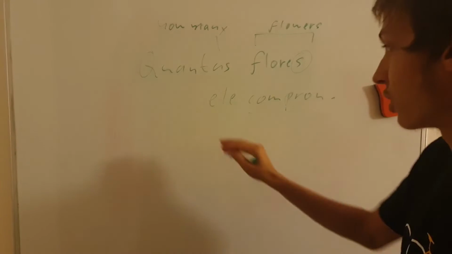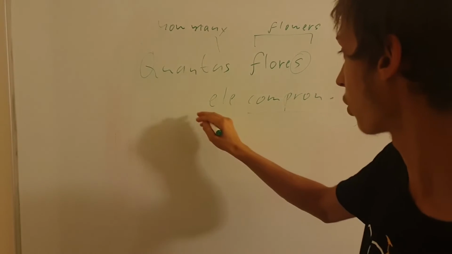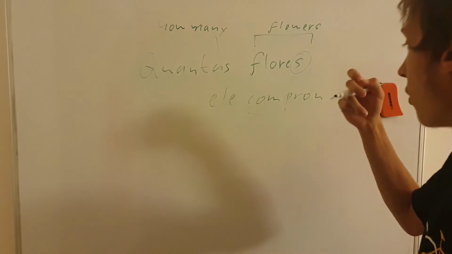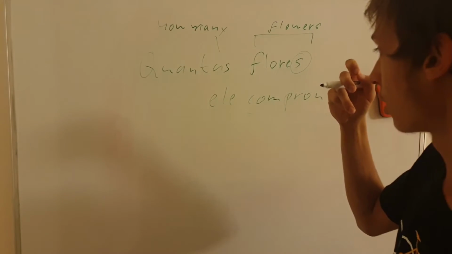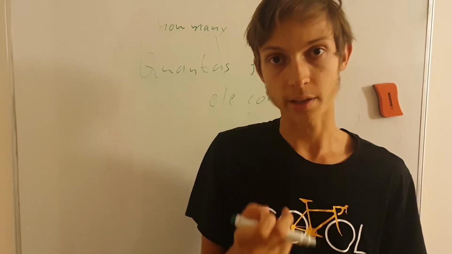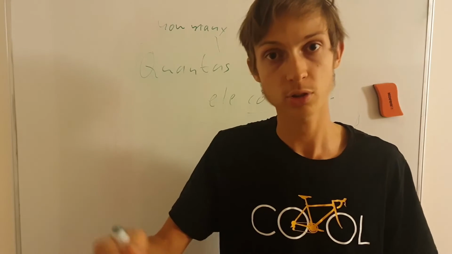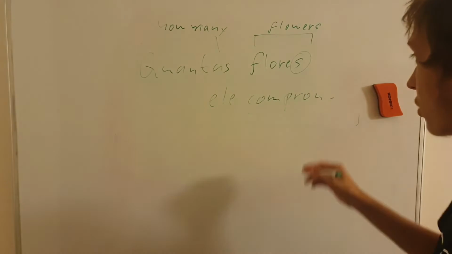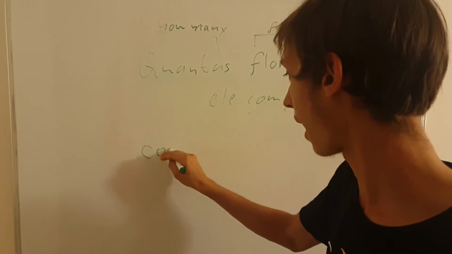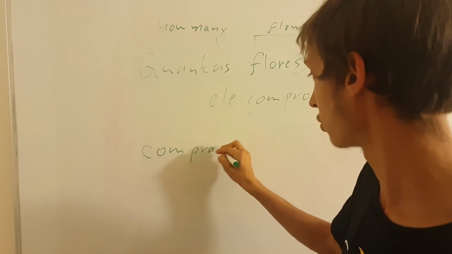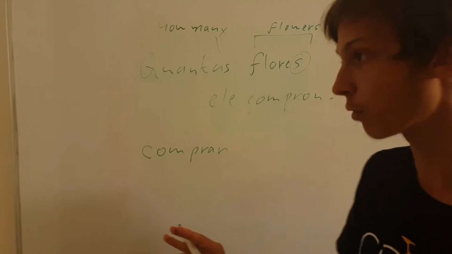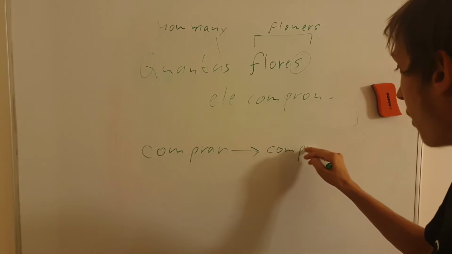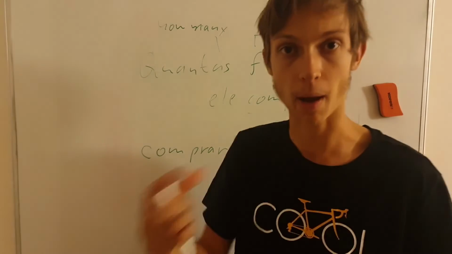And then "ele compró" is just the pronoun plus a verb conjugated in the past tense for the third person. I'm not going to go over the tables, but the regular simple past tense in Portuguese for the third person, so for he and she, for example, goes as follows. In this particular case, it was "comprar," that is to buy, the infinitive base form of the word, and "compró" is how you construct the third person singular past tense.